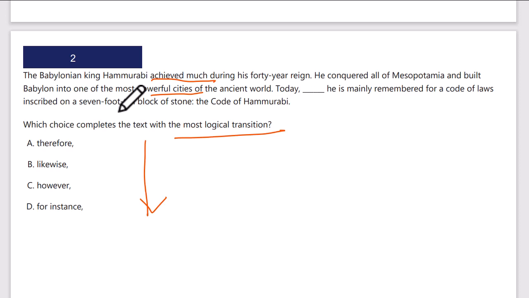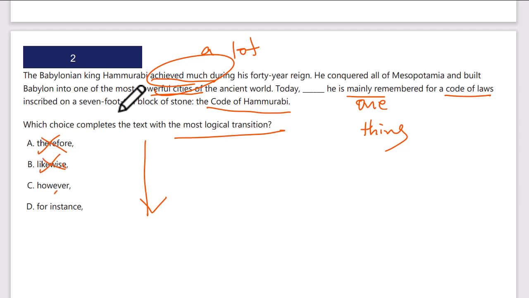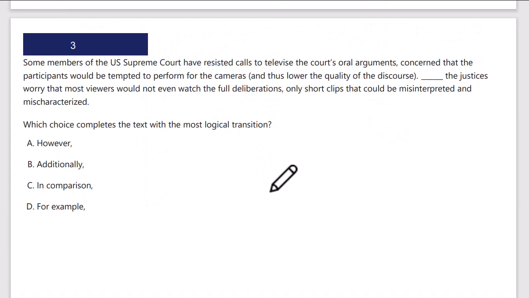Today, blank, he is mainly remembered for a code of laws inscribed in a 7-foot-tall block of stone, the Code of Hammurabi. So there's one thing today that he's mainly memorized for, even though he achieved a lot of things. These are contrasting ideas again. So today, not therefore, not likewise. Today, however, he is mainly remembered for a code of laws, not for instance. This is not an example. C is the correct answer.